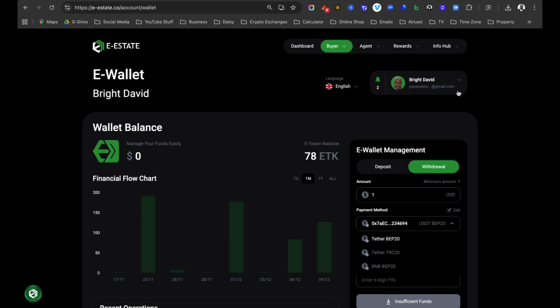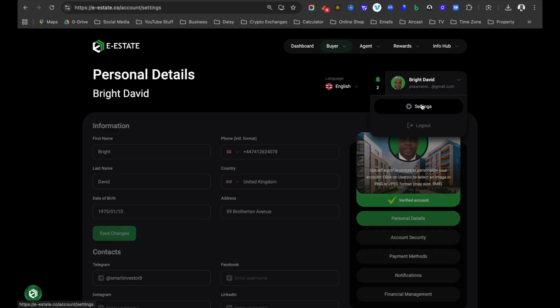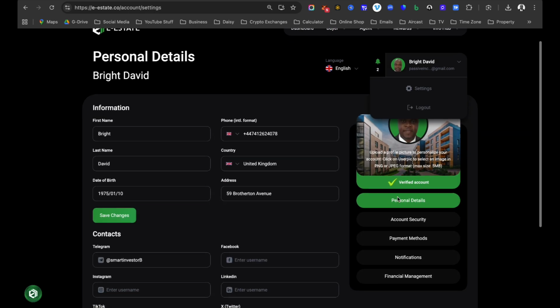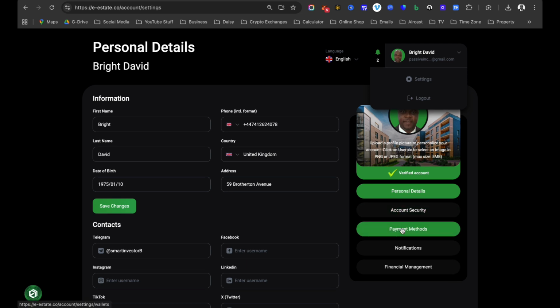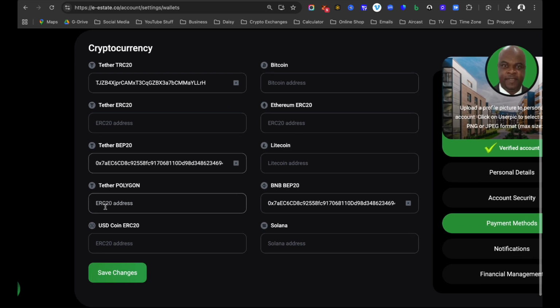It's simple. Go to your name, click on the drop down arrow, click on settings, and then while you are on settings, you go to payment method. Once you are on payment method, you will notice that they have about 10 different cryptocurrencies that you can add your address on and you can withdraw your money from.